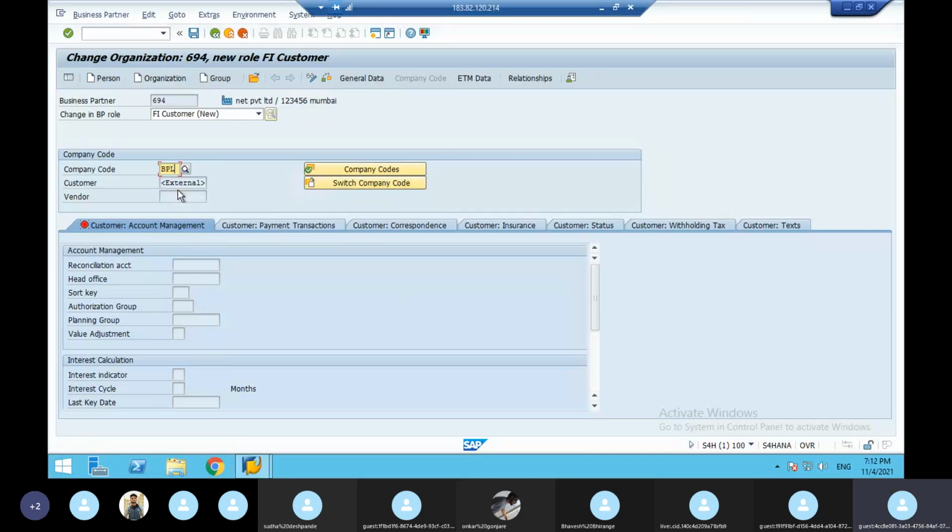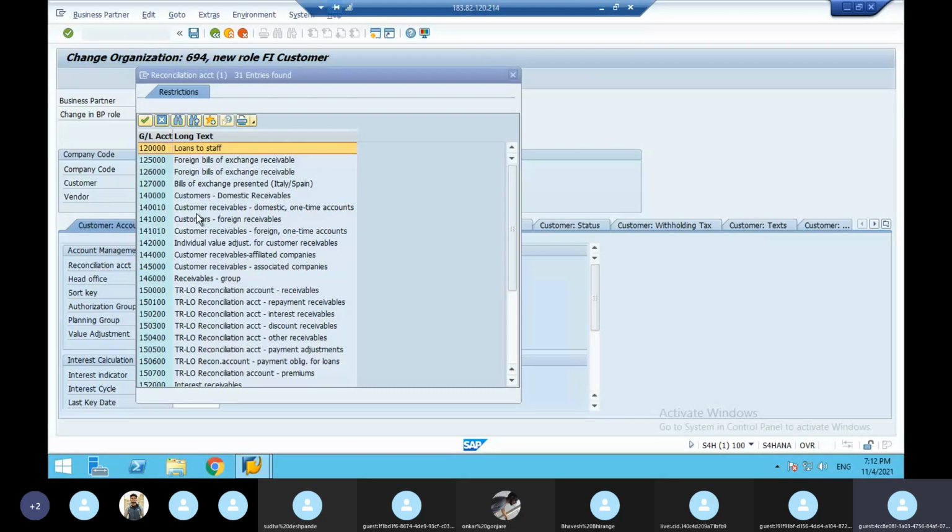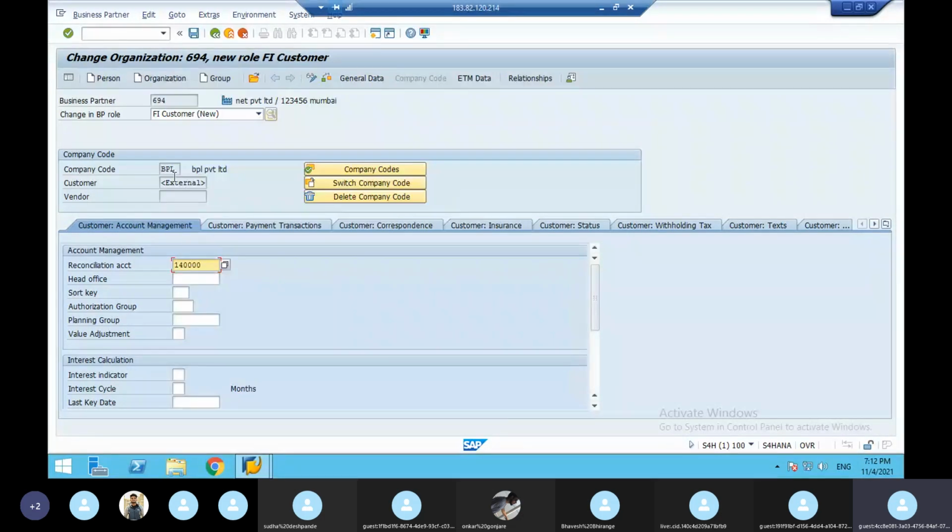BPL is my company code, and enter. Here you have to give the reconciliation account GL number. Overall, when a customer comes to do a business transaction, FI people maintain one general ledger called 140000. If you give 140000, not only the net private limited customer, any customer when they come to do a business transaction, everything should be linked to the GL number.